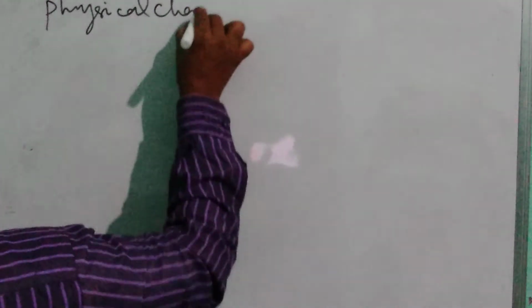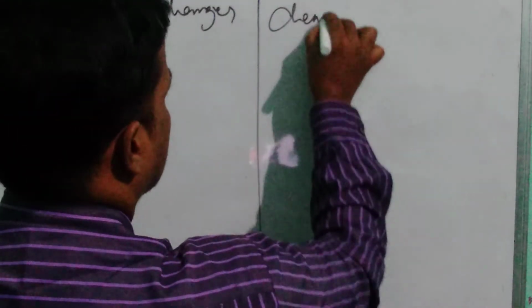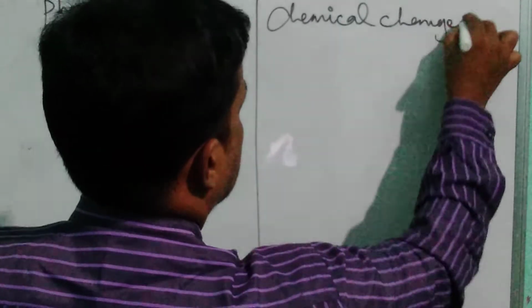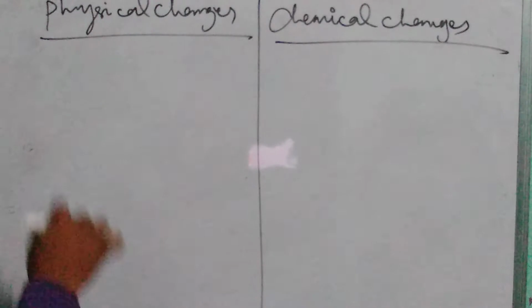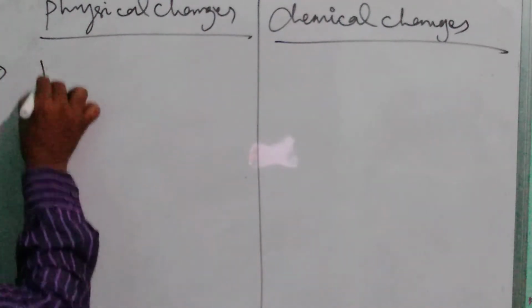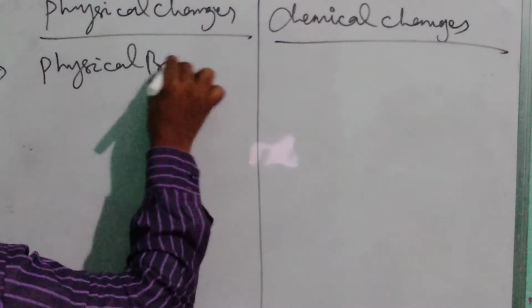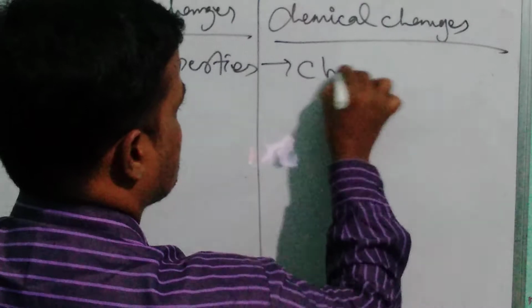Physical change, chemical changes. Change in physical properties, change in chemical properties.